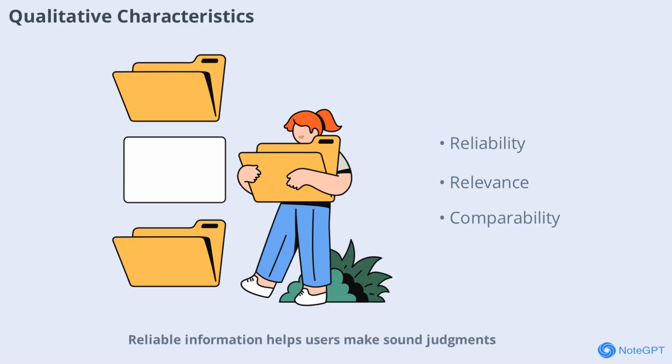Reliable information helps users make sound judgments, while relevant information influences decisions. Understandability ensures that users can interpret the data, and comparability allows for meaningful analysis across different periods or entities. These characteristics make accounting information valuable for decision-making.